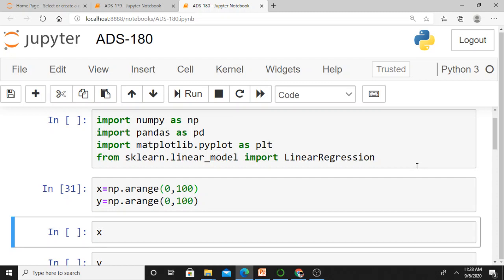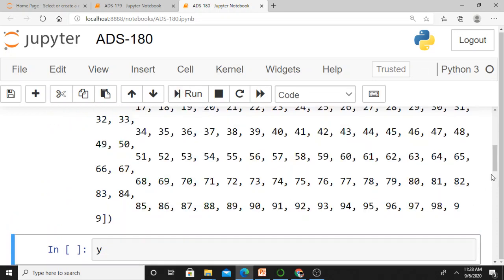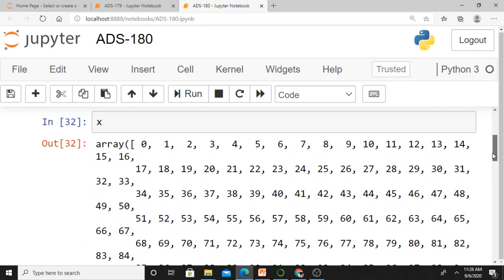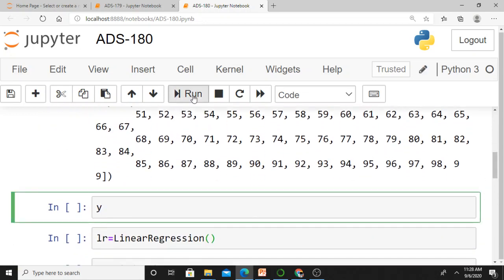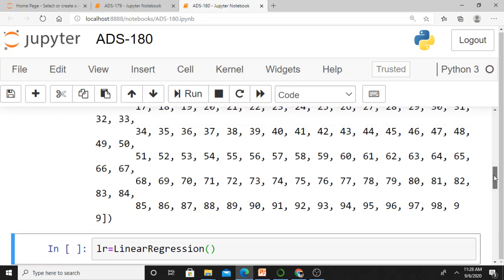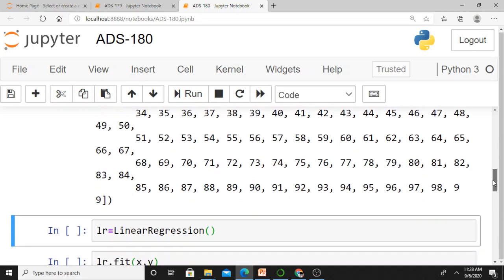Let's see if it's correct. Let me execute this simple x. Just see what the elements in the x array are, 0 to 99. In a similar manner, let me check what the elements in y are. Again, the elements in y are 0 to 99. So x ranges from 0 to 99 and y also ranges from 0 to 99.